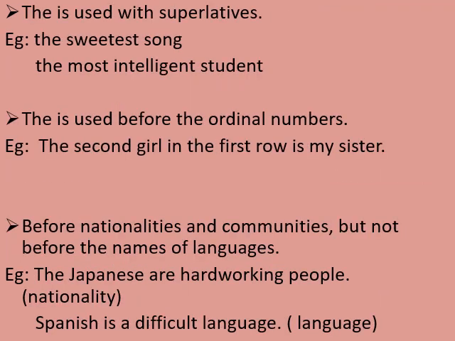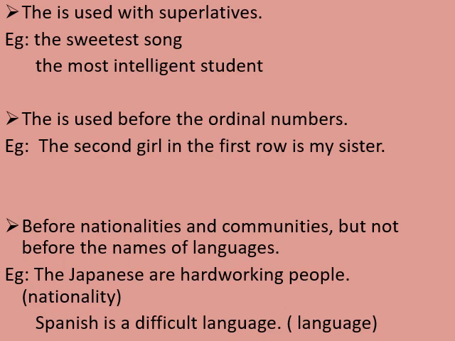The next use is article the is used with superlatives. I think you all must be aware of superlatives, comparison of adjectives. There are three comparisons done: positive degree, comparative degree, and superlative degree. When there is no comparison, we will be using positive.